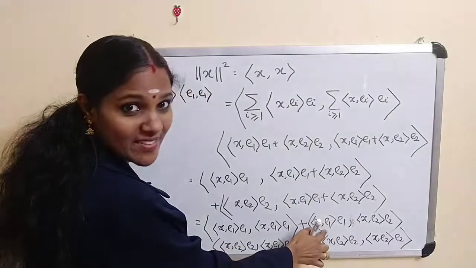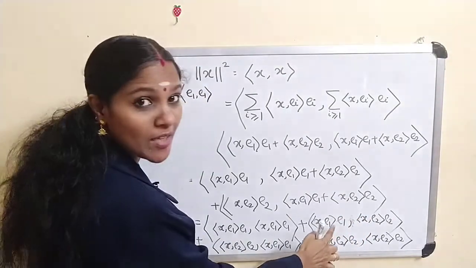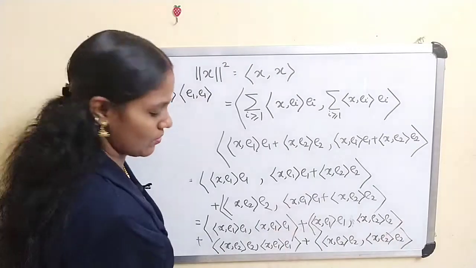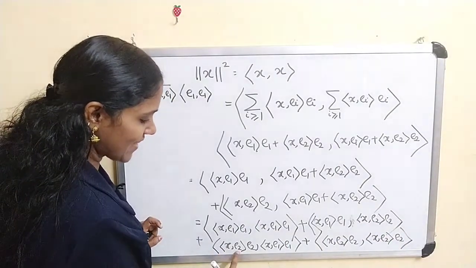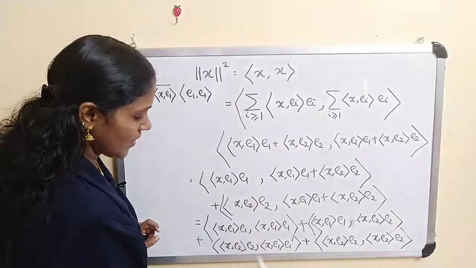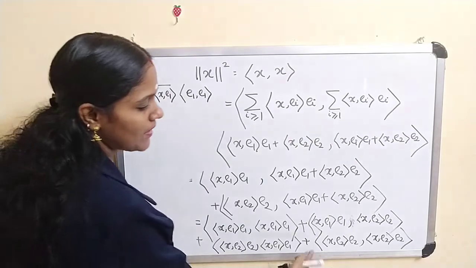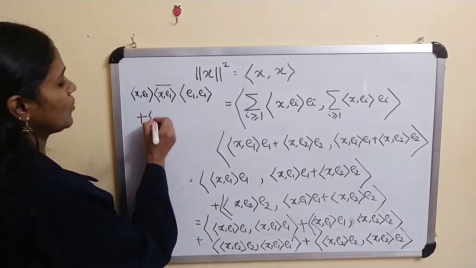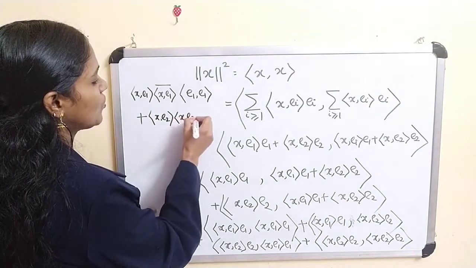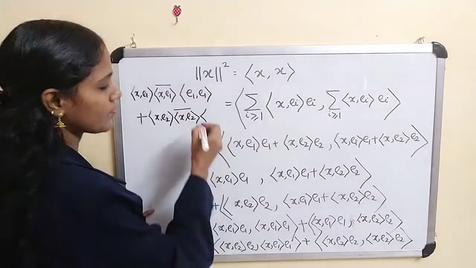Inner product of x e1 times inner product of x e2 conjugate times inner product of e1, e2 is 0. Now this is inner product of x e2 times inner product of x e1 conjugate times inner product of e2, e1, that is also 0. Plus inner product of x e2 times inner product of x e2 conjugate times inner product of e2, e2.